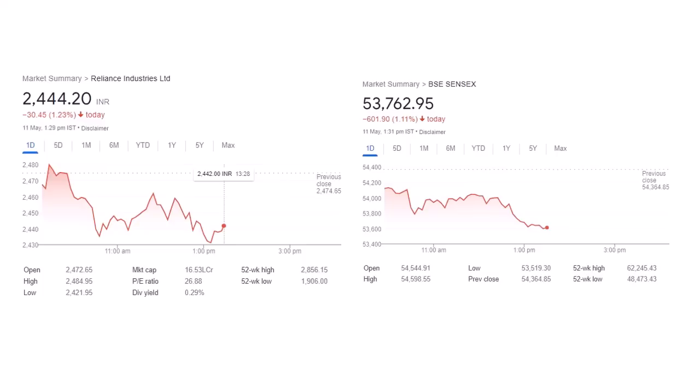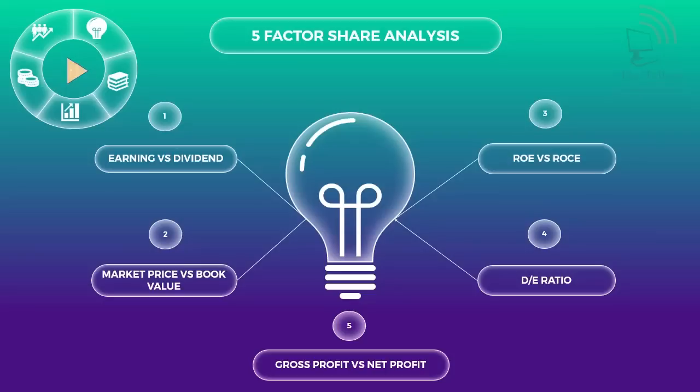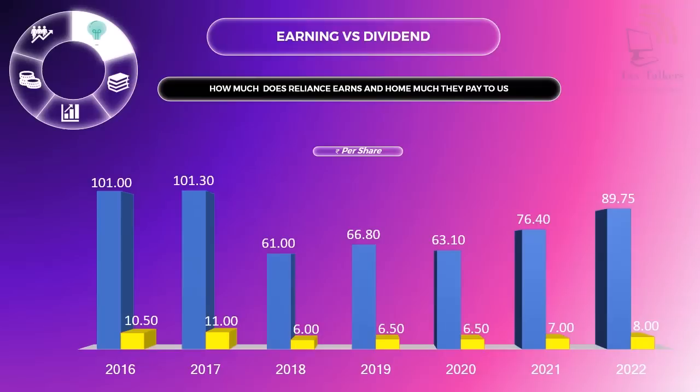We are doing analysis of stocks on the basis of 5 factors as mentioned here. In the next slides we will discuss each in short detail. First is earning versus dividend.